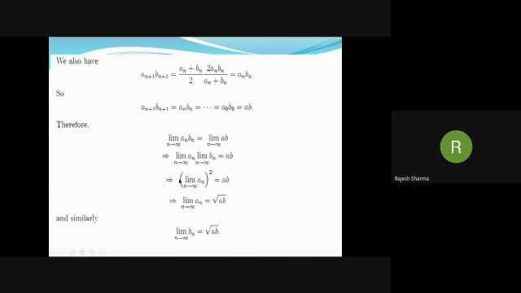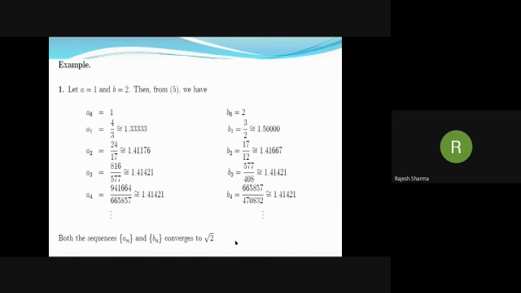So the left-hand side is the limit of An, whole squared. And this equals AB. So the limit of An is equal to root AB. So this sequence of means converges to the geometric mean of A and B. And similarly, for the second sequence, the limit of Bn is equal to root AB.